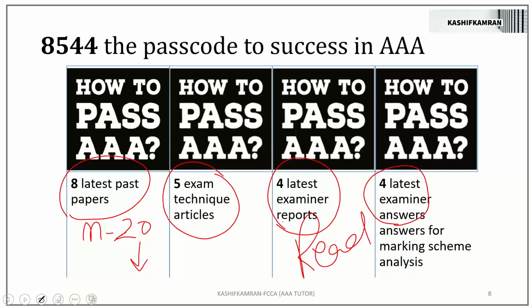So is 8544, the passcode to success in AAA, clear to all of you? Do you literally believe this is a passcode to success? This is important. Will you do a self-appraisal? Who has achieved 8544 and who has not achieved 8544? So will you try to achieve the 8544 in the next few days, everyone?